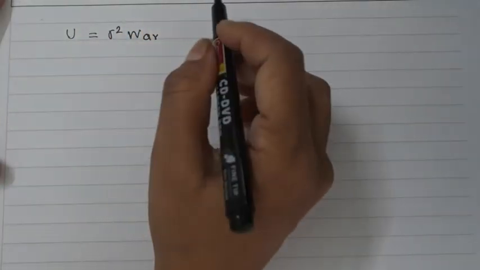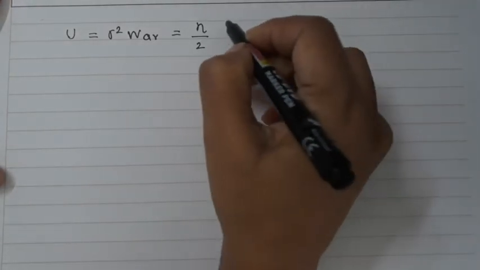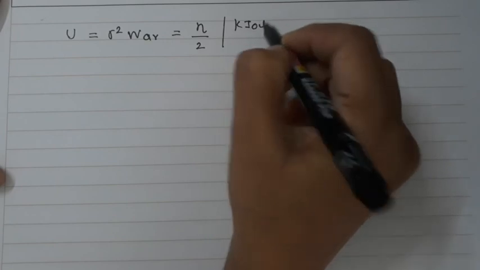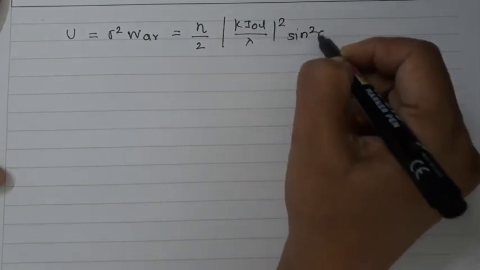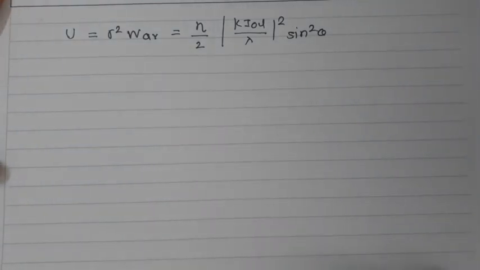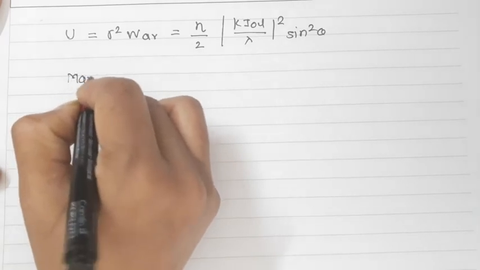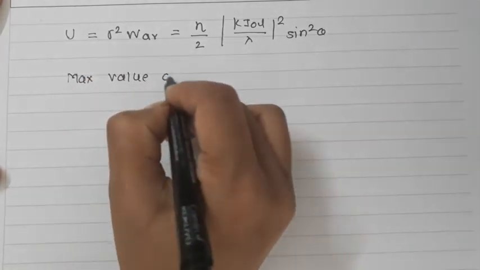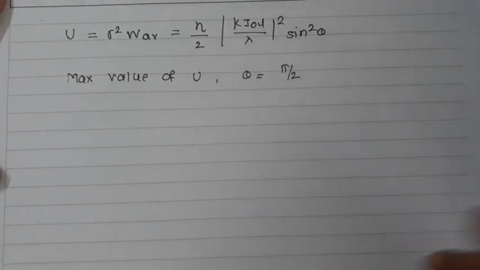Now W average we have already put in, so I can write here η/2 K (I0L/λ)² sin²θ. The maximum value of U will be obtained when θ is equal to π/2.